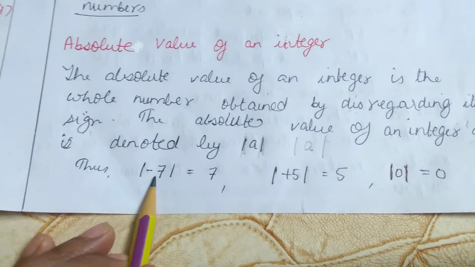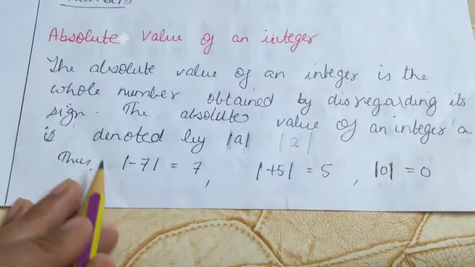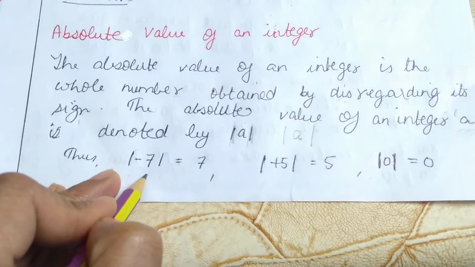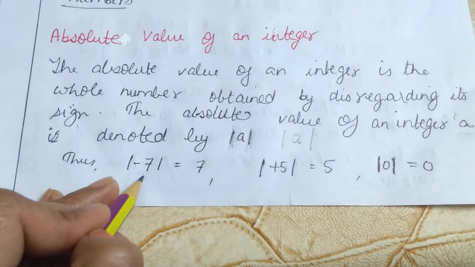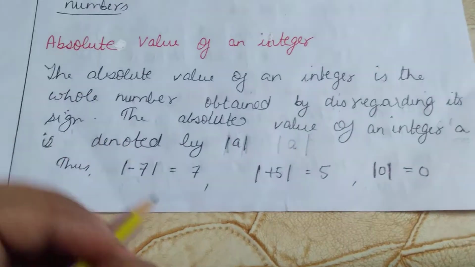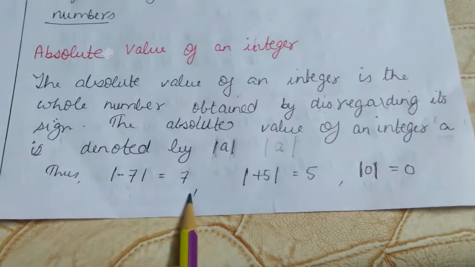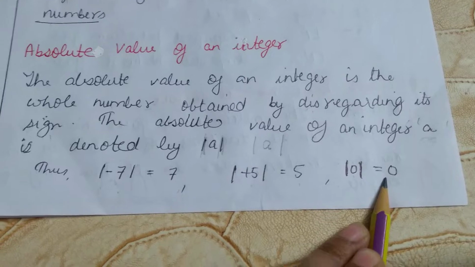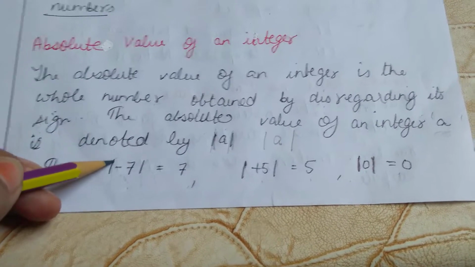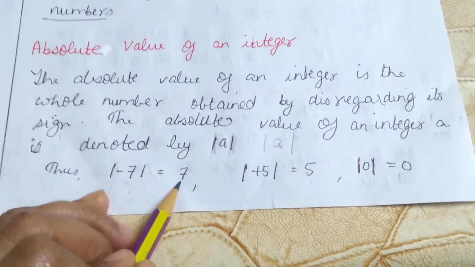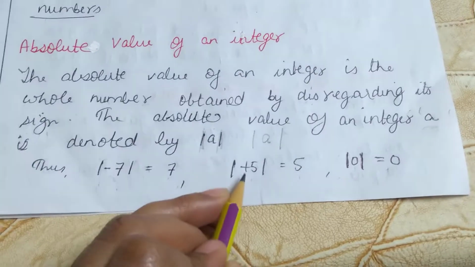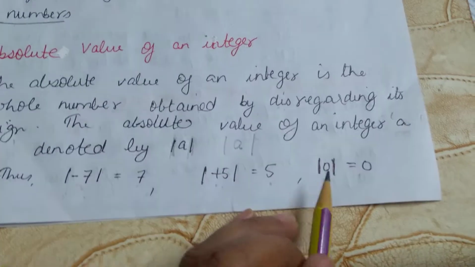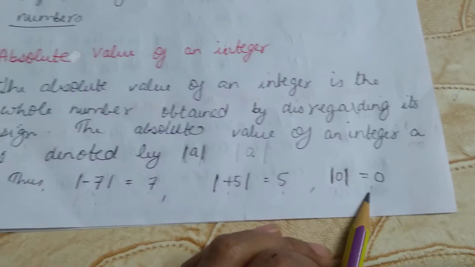Now the absolute value of minus 7 can be written like this: these two straight lines, and inside this an integer, and this is a negative integer. So the absolute value of minus 7 is 7. The absolute value of plus 5 is 5. The absolute value of 0 is 0. We have to disregard the minus sign, then the absolute value of minus 7 is 7. We disregard the plus sign, then we get 5. The absolute value of 0 is 0.